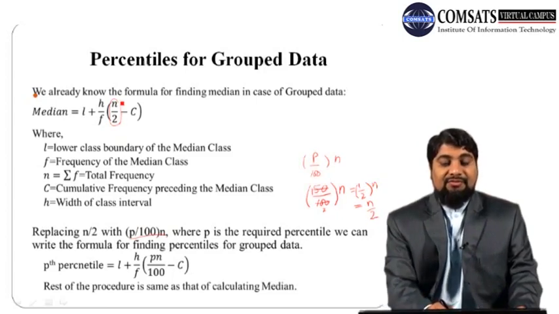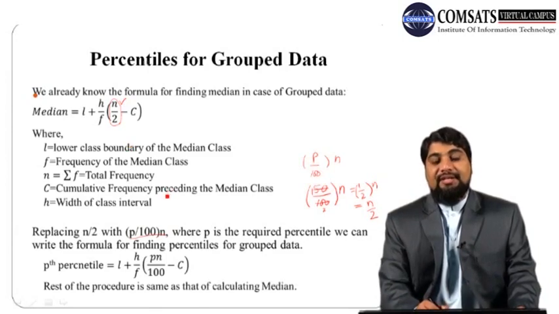So that's why we have used this n by 2 in this formula while calculating median previously.